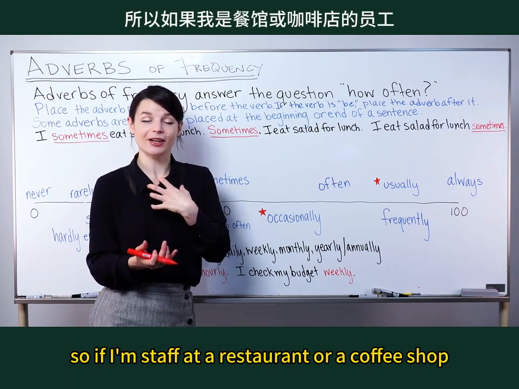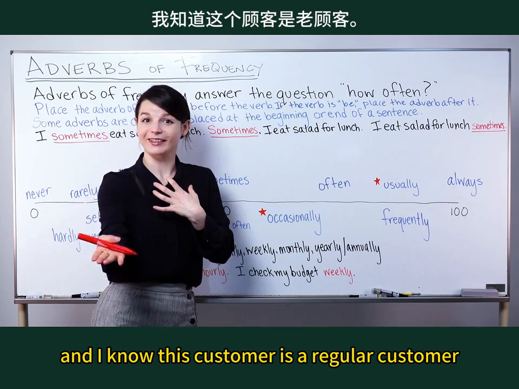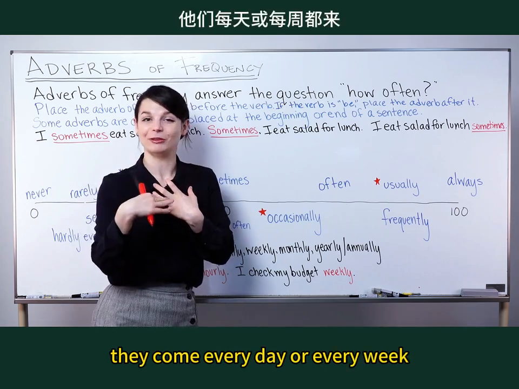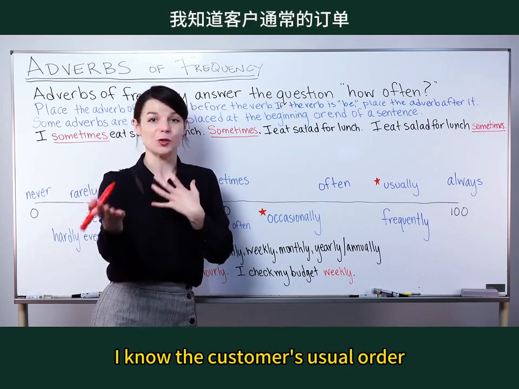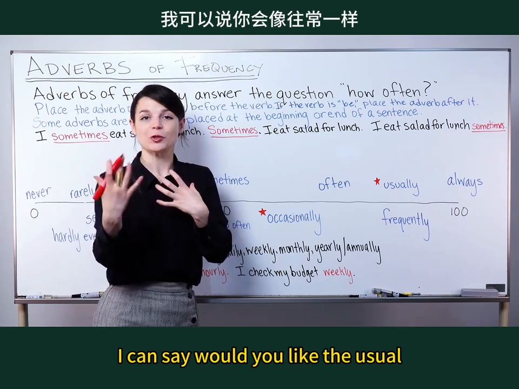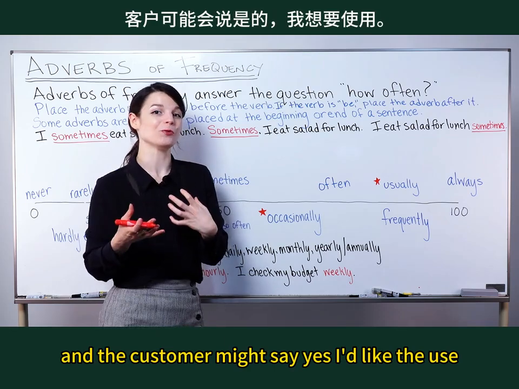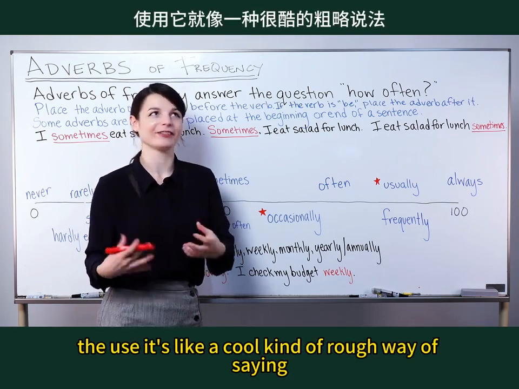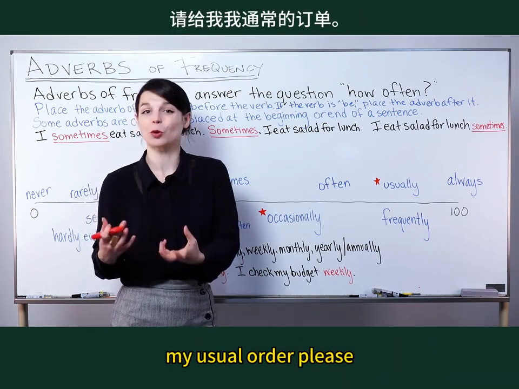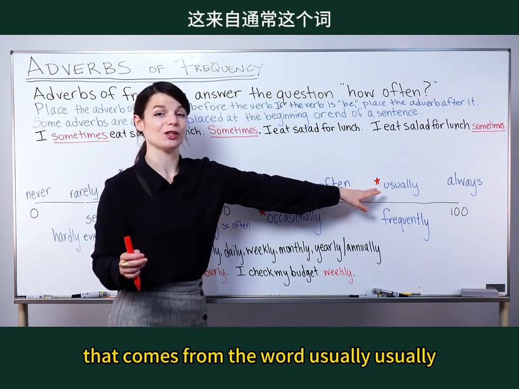So if I'm staff at a restaurant or a coffee shop and I know this customer is a regular customer, they come every day or every week, I know the customer's usual order, what they usually get. I can say, would you like the usual? And the customer might say, yes, I'd like the usual, the usual. It's like a cool kind of rough way of saying my usual order, please. That comes from the word usually, usually.